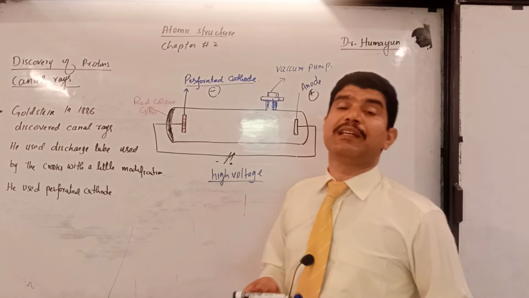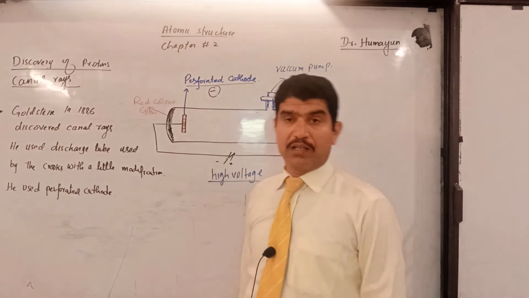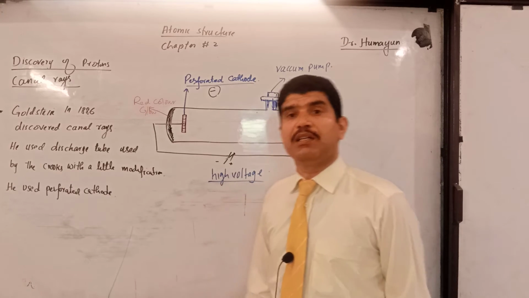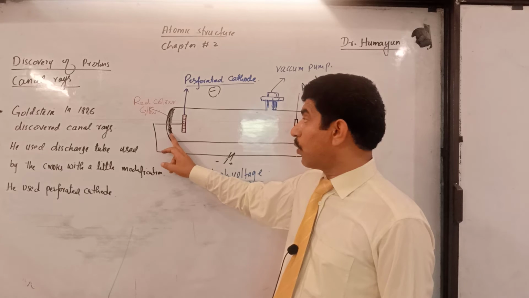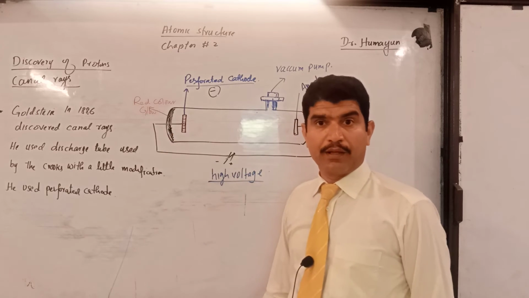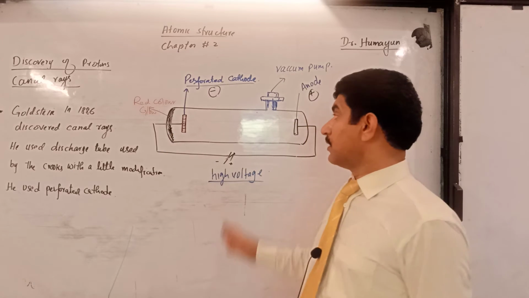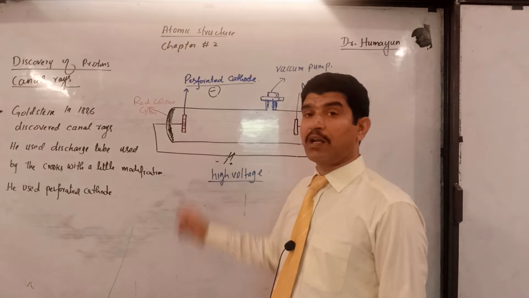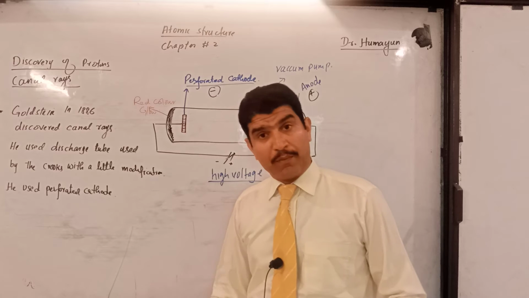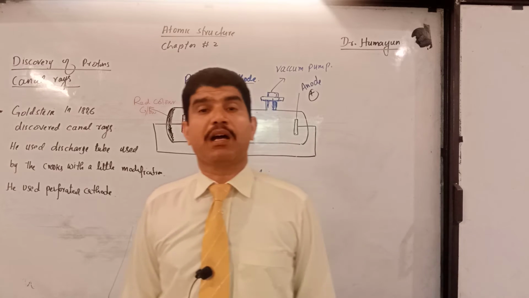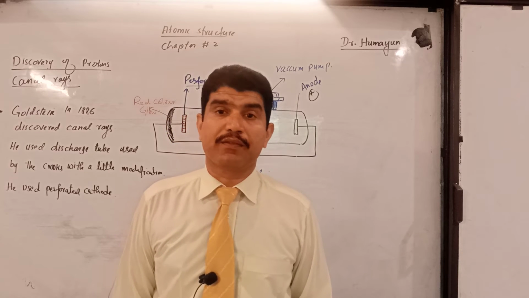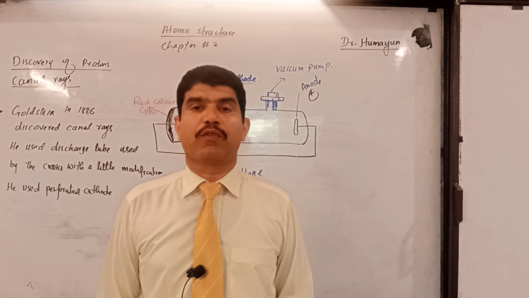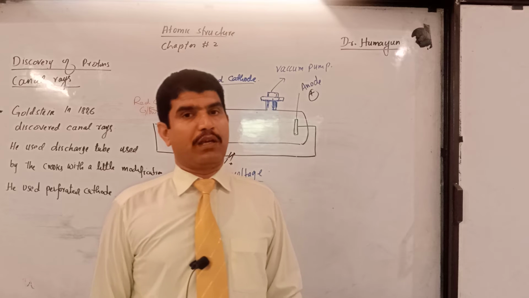For that reason he made perforations in the cathode, and when he connected the tube he saw a red glow over here, and he concluded that electrons are emitting from the cathode and moving toward the anode, and at the same time there are positive particles which move from the anode towards the cathode.